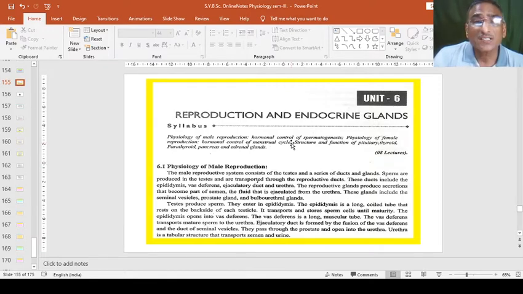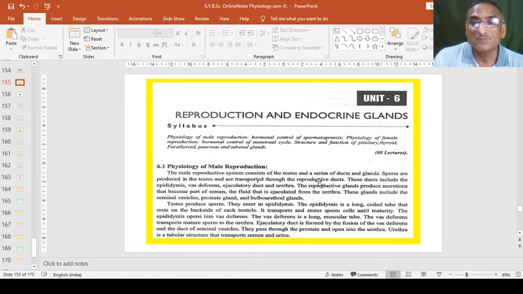Generally, in male, the reproductive organs are testes, and these testes are located in the scrotal sacs of the male sex organ, and these testes have a series of ducts and glands, which together form the male reproductive organ.